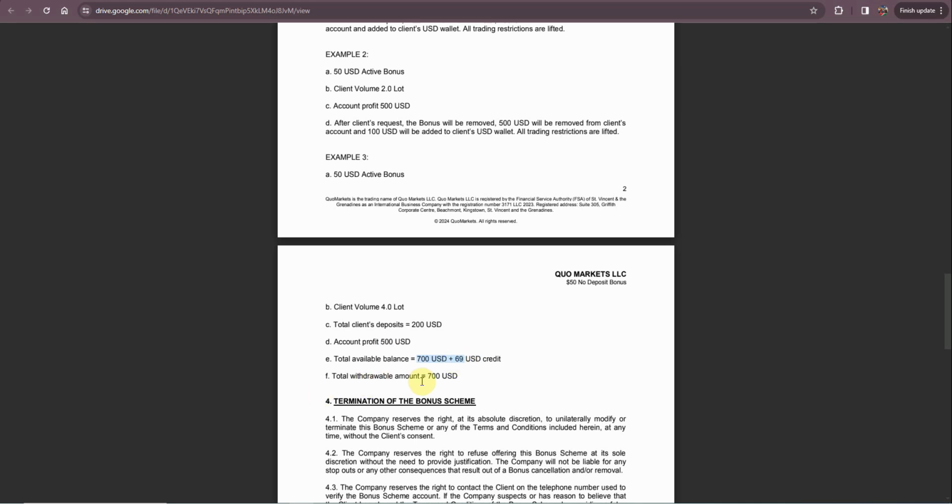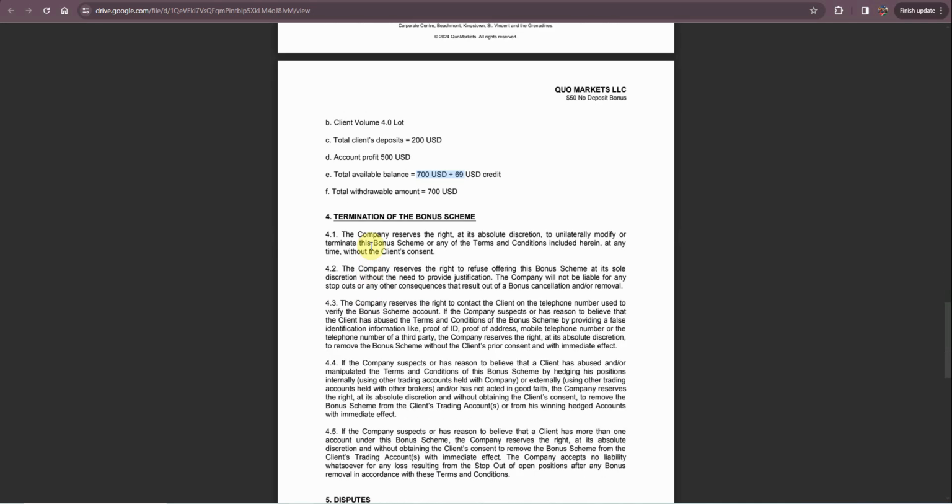So they basically have this thing. If you make a deposit on top of that bonus that you get of a $50 no deposit bonus, if you made a deposit, they actually just give you all your profit without any other restriction. But I don't recommend anyone making deposits in this type of brokers.